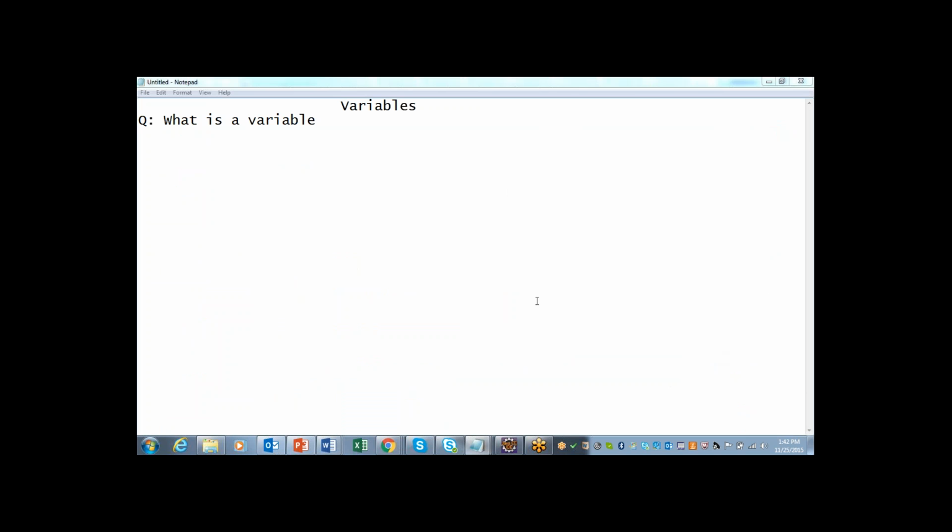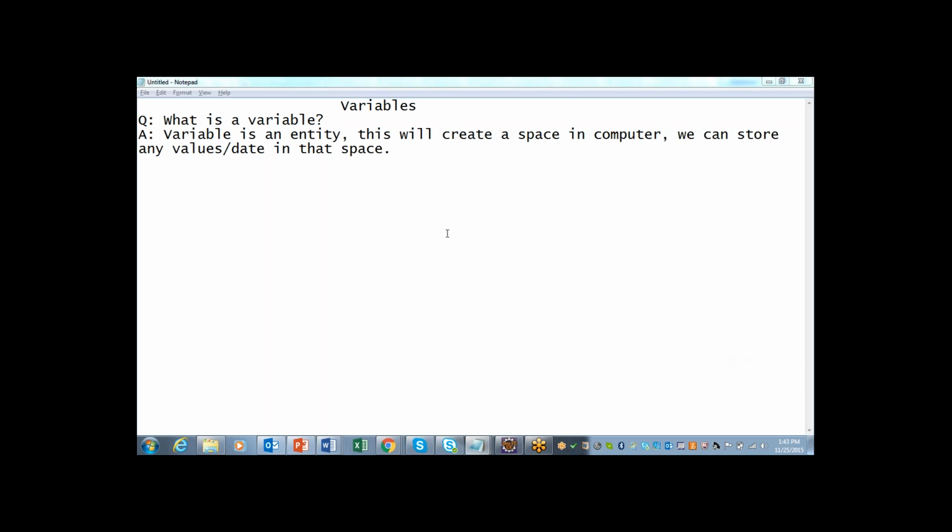As a basic question, the interviewer will ask what is a variable. This question is intended to test how deep your knowledge about variables is. The definition of a variable is very simple.